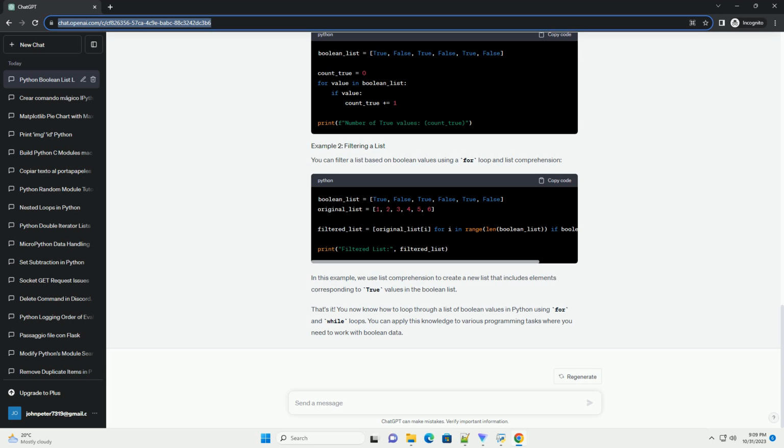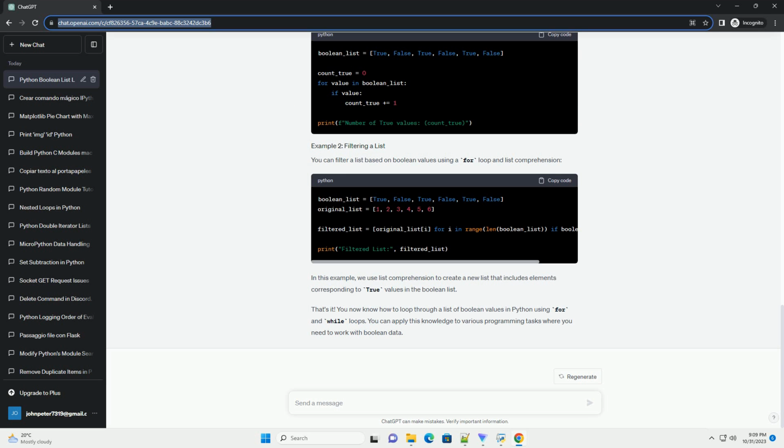In this code, we iterate through the Boolean_list and print a message based on each Boolean value's truthiness. While for loops are more common for iterating through lists, you can also use a while loop to achieve the same result. A while loop allows you to loop through the list elements based on a condition. Here's an example. In this code, we use a while loop to iterate through the list elements, and we increment the index variable to move to the next element in the list.